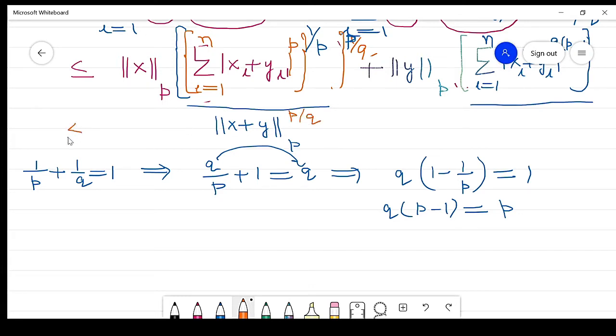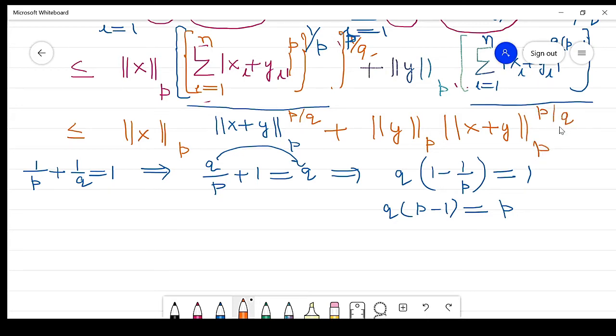So this is less than or equal to the norm of x in p into this. Similarly, the norm of y in p into the norm of x plus y in p, raised to power p by q. Clear?